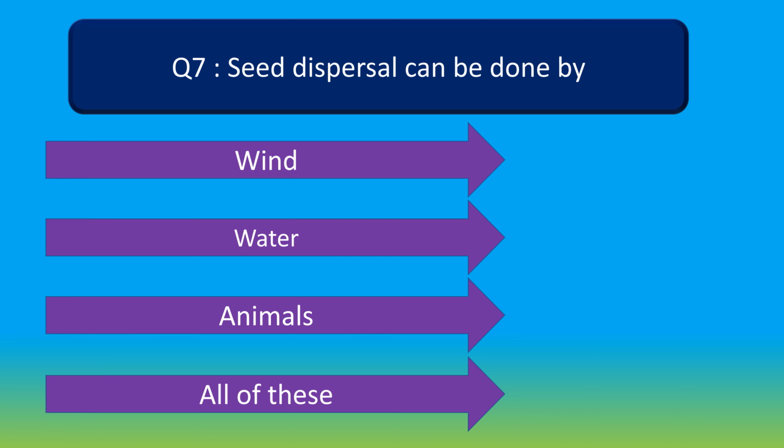Seed dispersal can be done by option A wind, option B water, option C animals and option D all of these. Your time starts now.